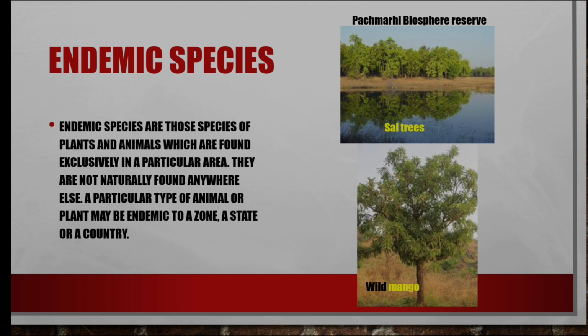Okay. Next, endemic species. What is an endemic species? Endemic species are those species of plants and animals which are found exclusively in a particular area. They are not naturally found anywhere else. A particular type of animal or plant may be endemic to a zone, a state or a country. Okay?